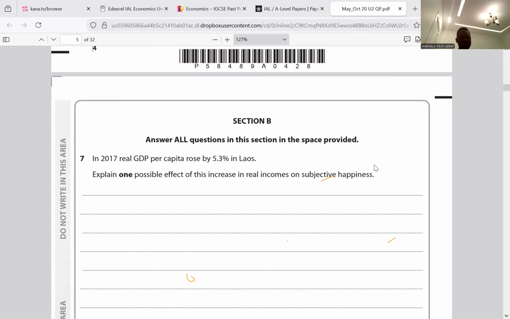For question 8, it's about a chart for rate of inflation.